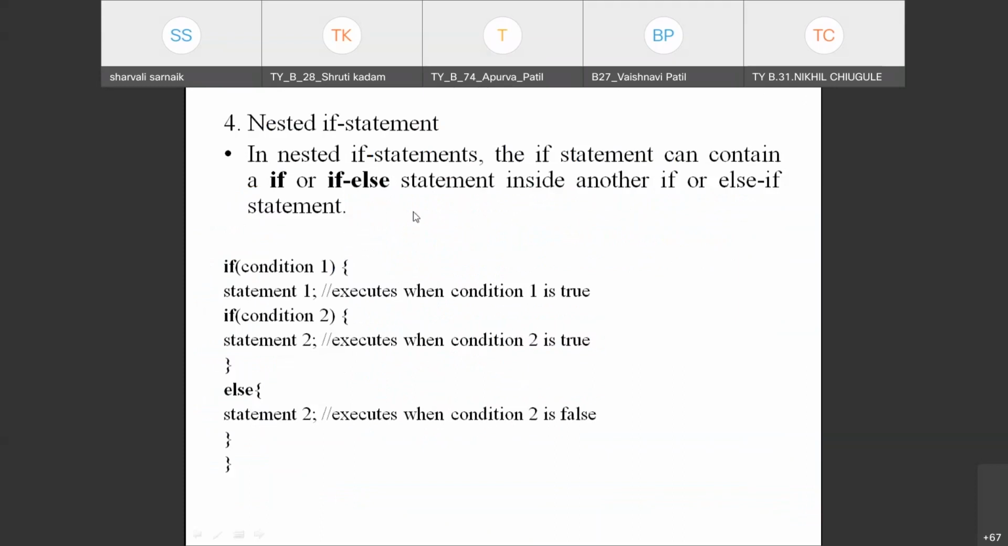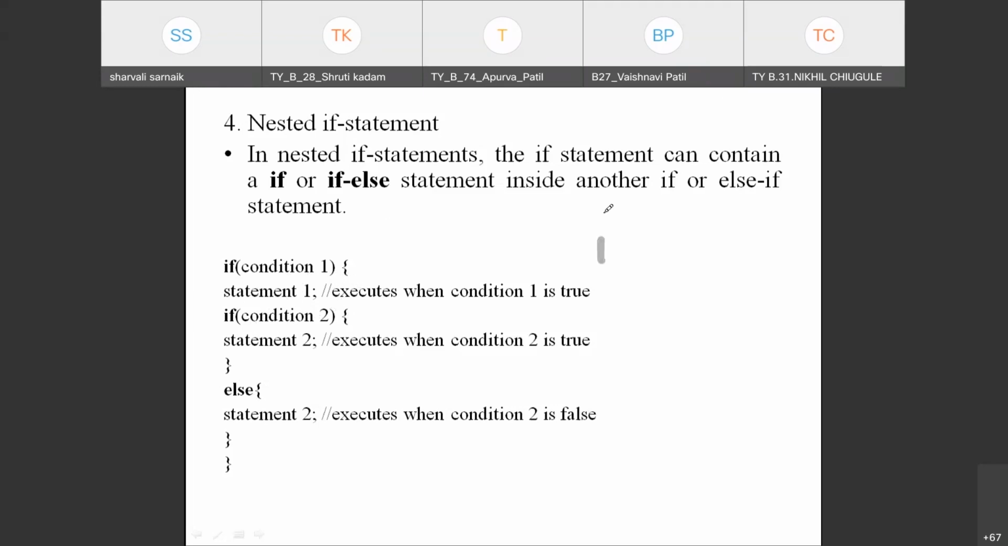Then we have nested if statement. Now what is the meaning of nested? Nested if statement means in one if there is another if statement. In one if statement there is another statement, that is inside the if else there is another if else statement. So we call it a nested if statement. See, now this is the first if condition 1, statement 1 will be executed. If condition 2, then statement 2 will be executed, else statement 3. Now this is the simple if. Inside one if, we are using another if. See, the bracket is not closed.